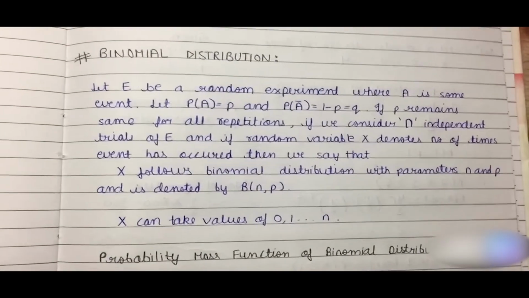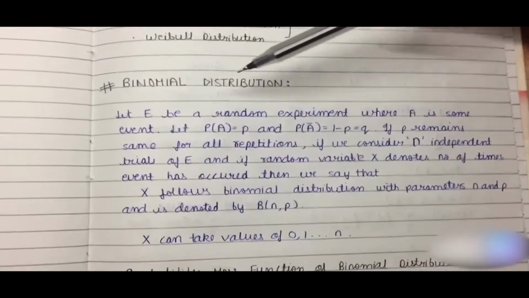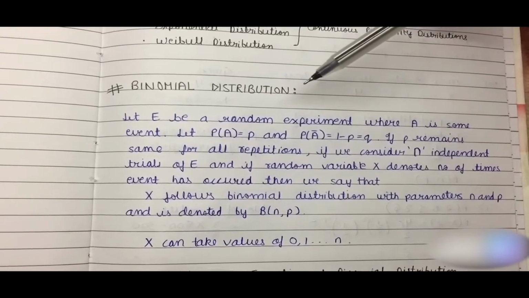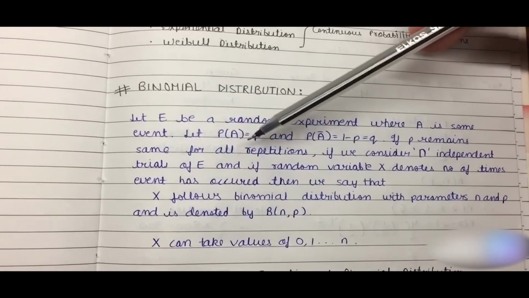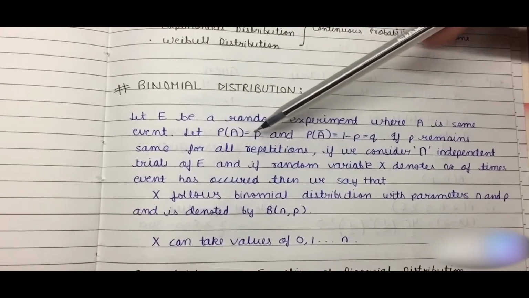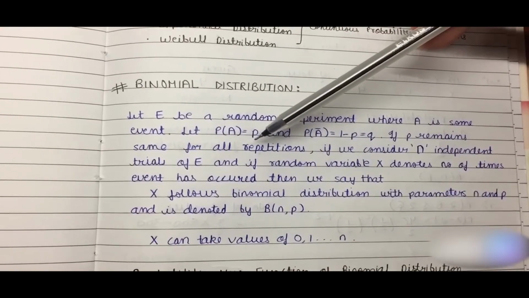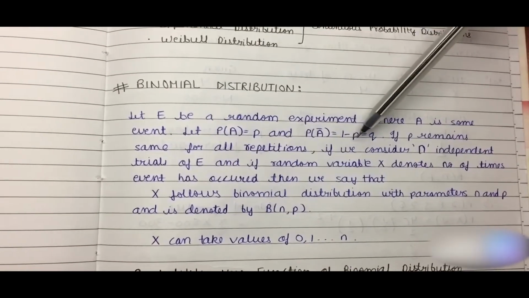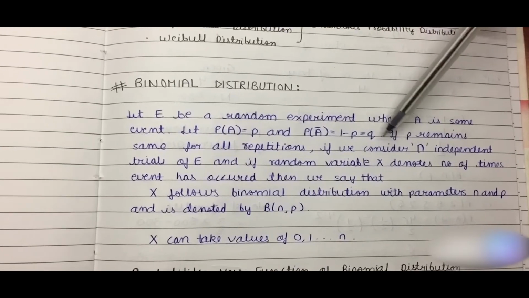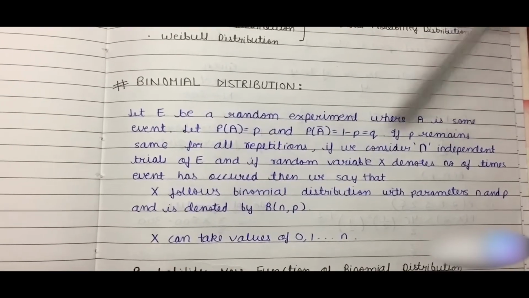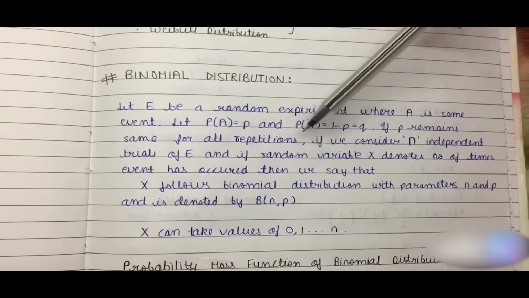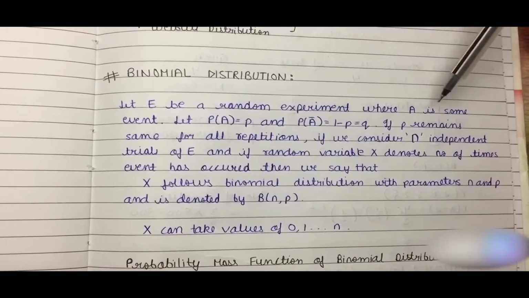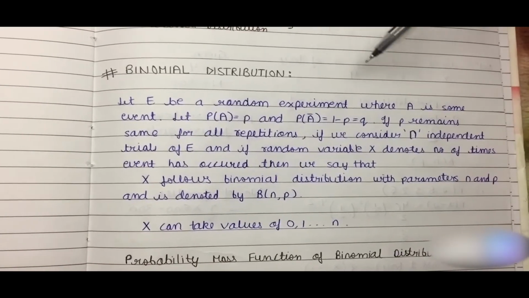Under binomial distribution, let us assume that E is a random experiment where A is some event. Let the probability of A equal P, where P is denoted as the success, and the probability of A bar, which is 1 minus P, is denoted by Q, and it is a failure. If P remains the same for all the repetitions, which means that if we take n trials of the same thing, then P or Q would not be affected by the trials.